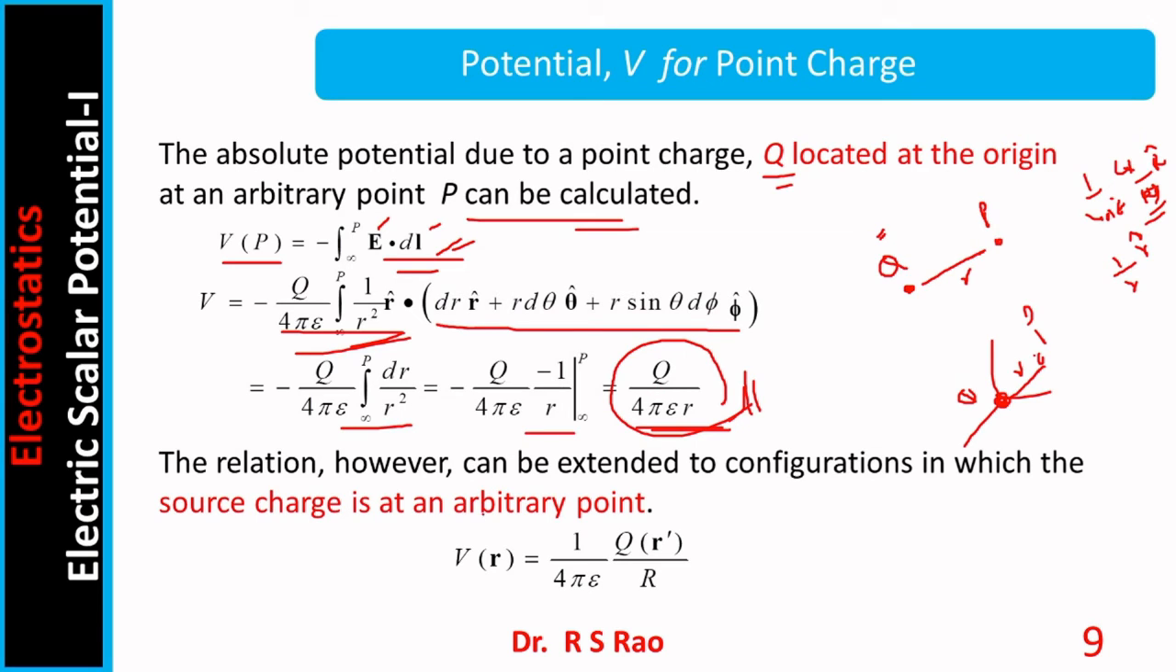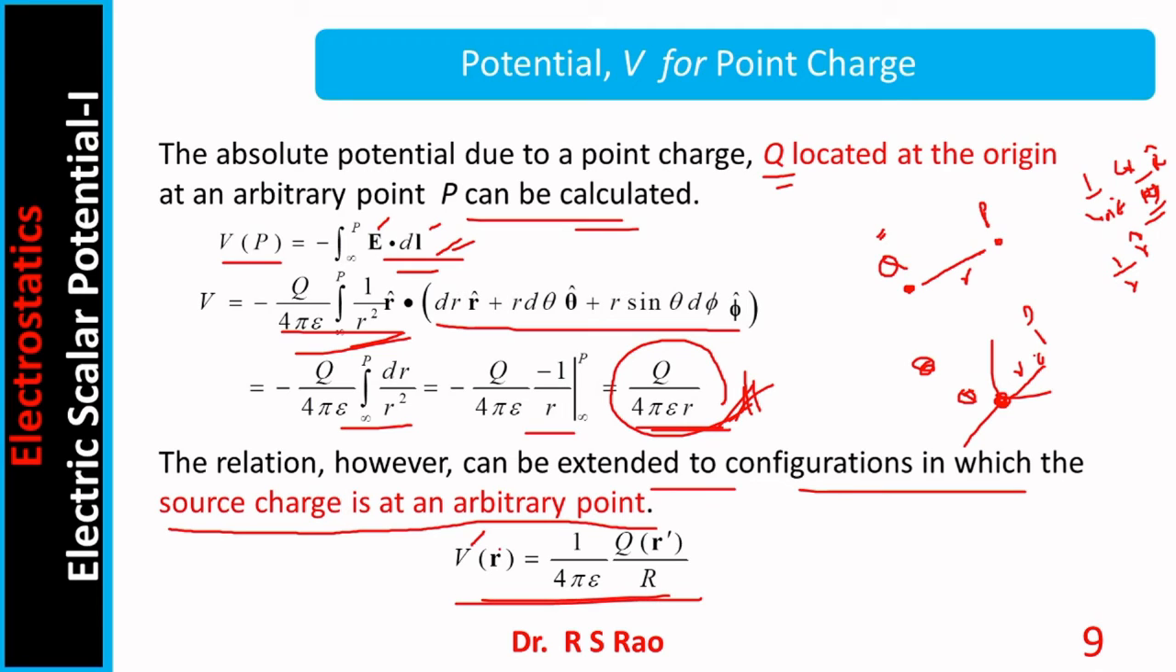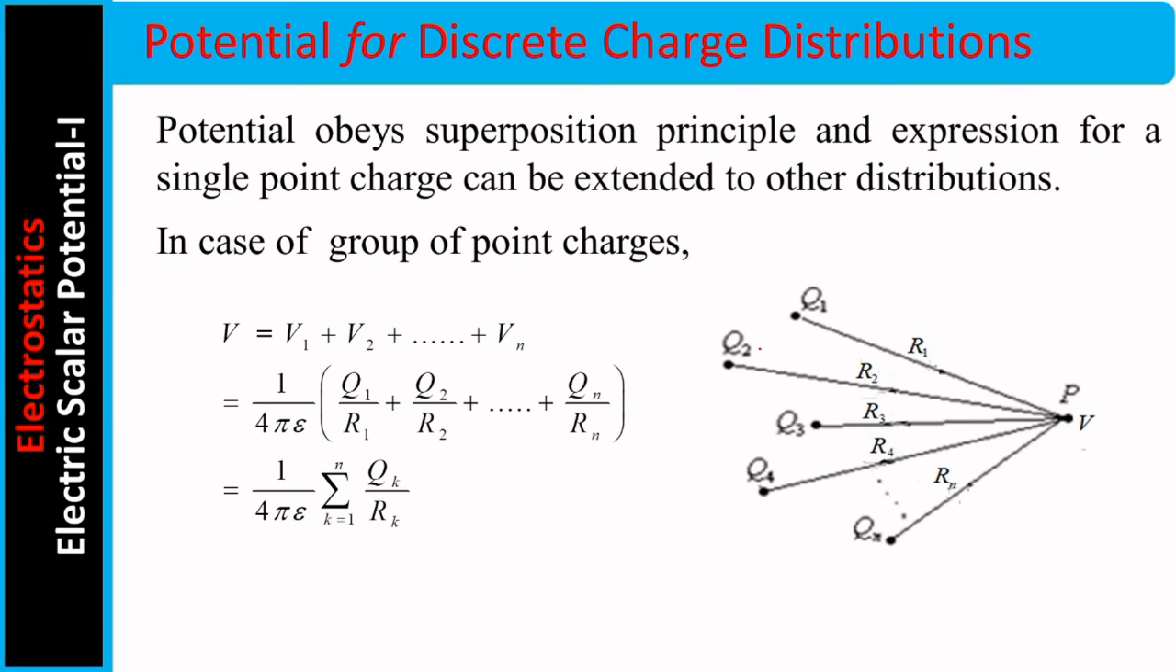Now the relation, however, can be extended to configurations in which the source charge is at an arbitrary point. To begin with, to keep things simple, we considered the point charge lying at the origin. Even when this charge is somewhere else, at an arbitrary point, this relation holds good. The general expression is this one: potential at point P whose position vector is R is 1 by 4 pi epsilon, charge by distance |R minus R prime|, where R prime means the location of the source charge. Potential obeys the superposition principle, and expressions for a single point charge can be extended to other distributions also.